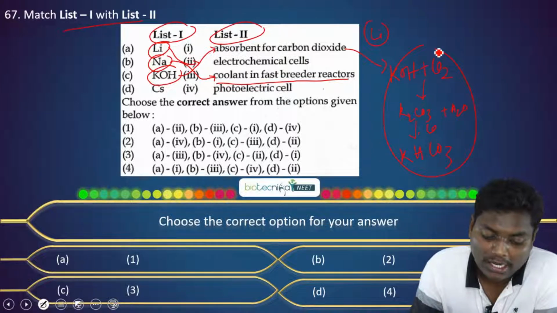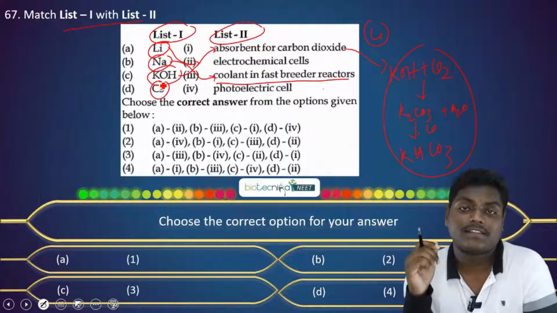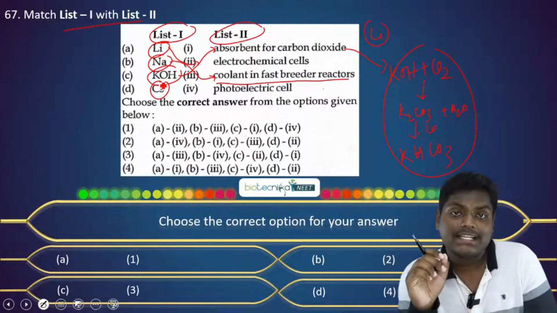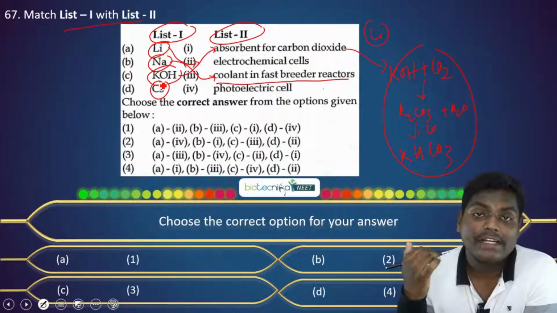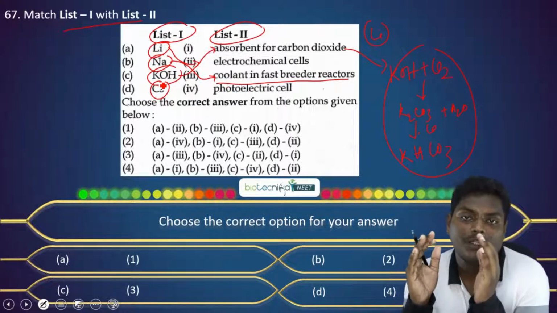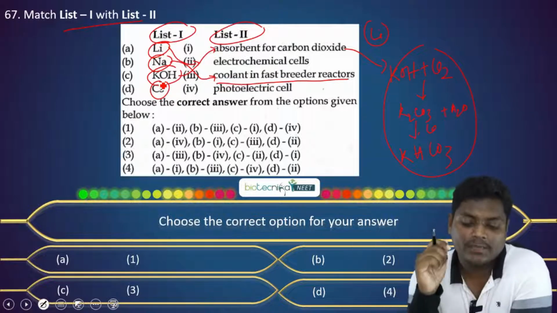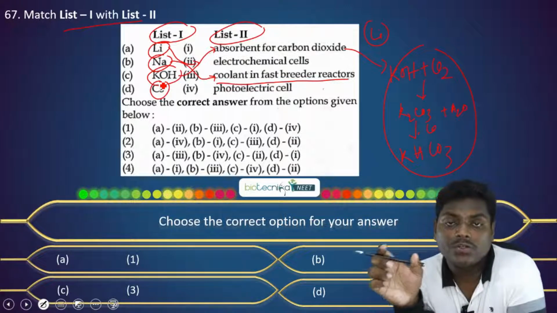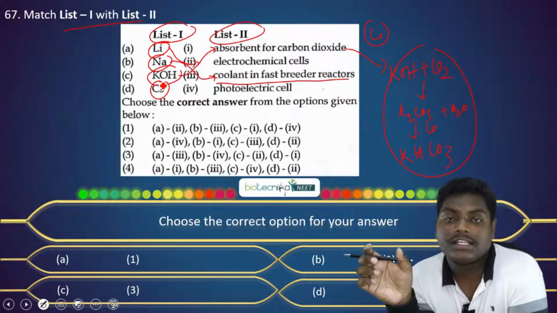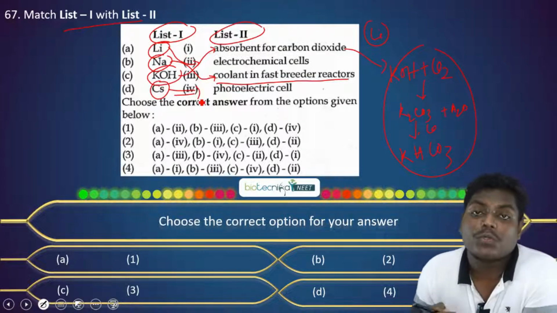We can connect that. And cesium. Now cesium is used in various photoelectric cells. What are photoelectric cells? These cells convert solar energy into electrical energy. As we know, electrochemical cells convert chemical energy into electrical energy. Similarly, photoelectric cells convert solar energy, or the light energy, into electrical energy. So cesium is used in photoelectric cells.